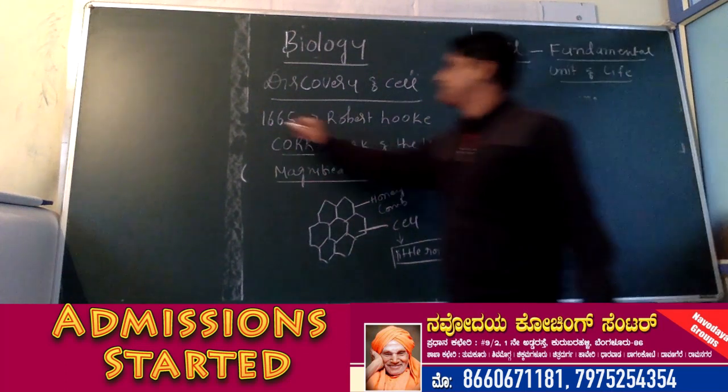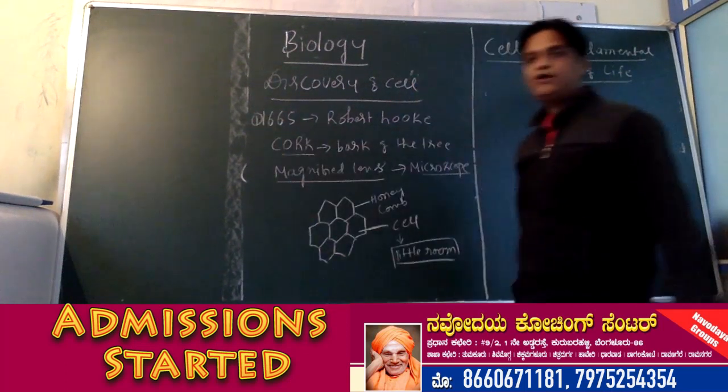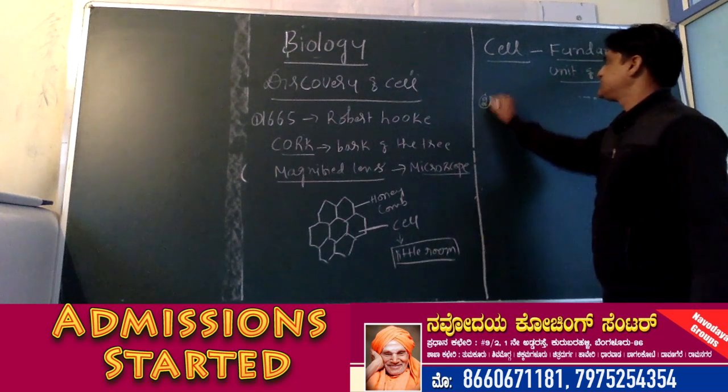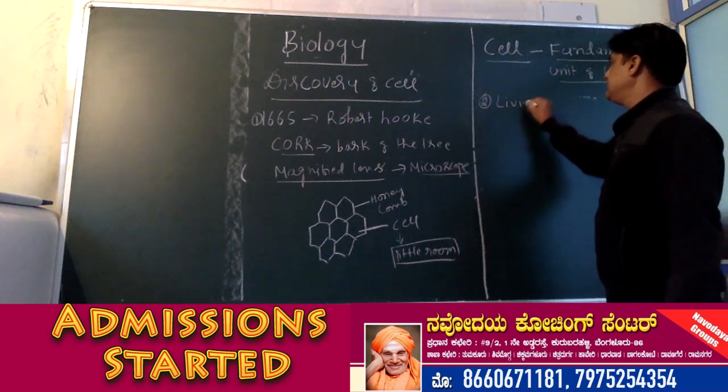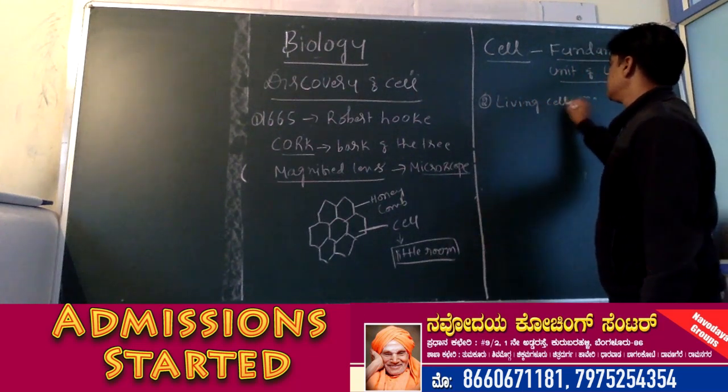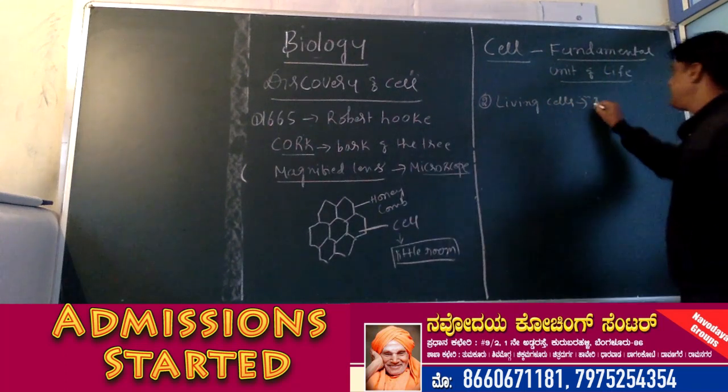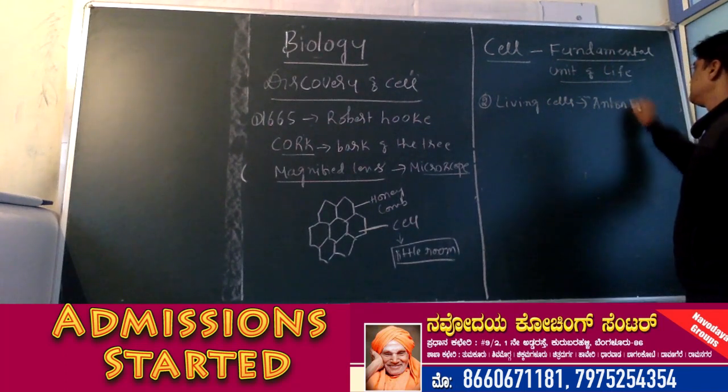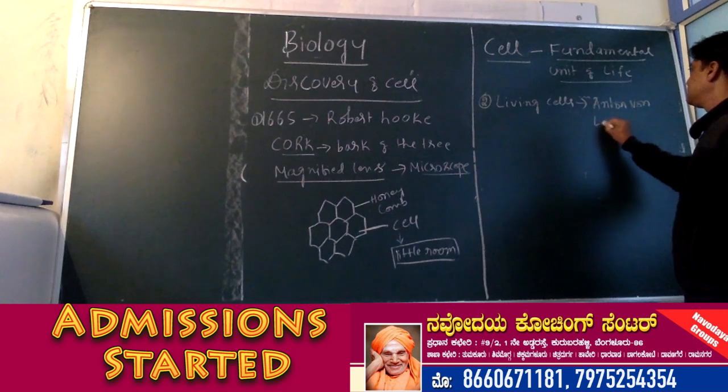this is the first important feature. Second is, living cells were discovered by Anton van Leeuwenhoek.